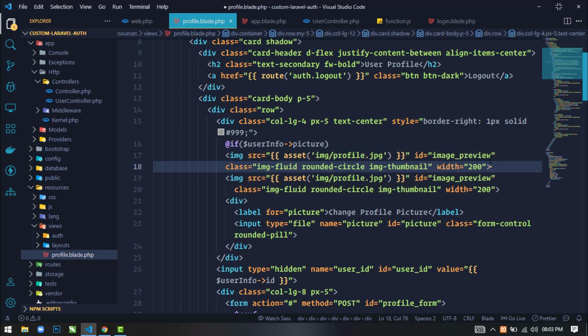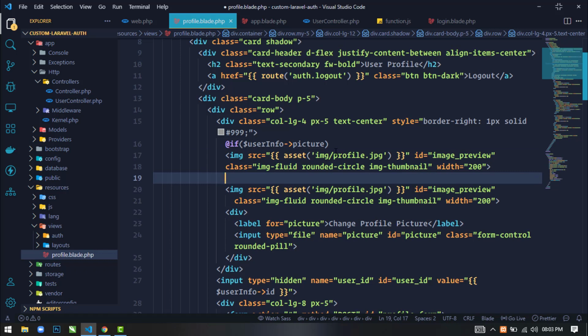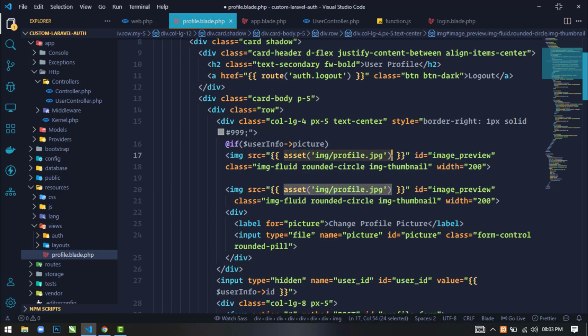But here I will change this path to storage images, and here I will display user info picture.